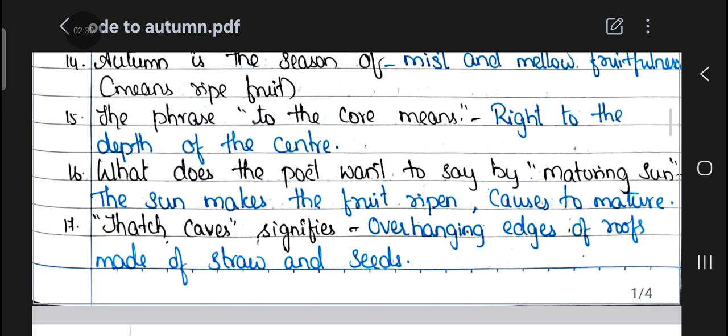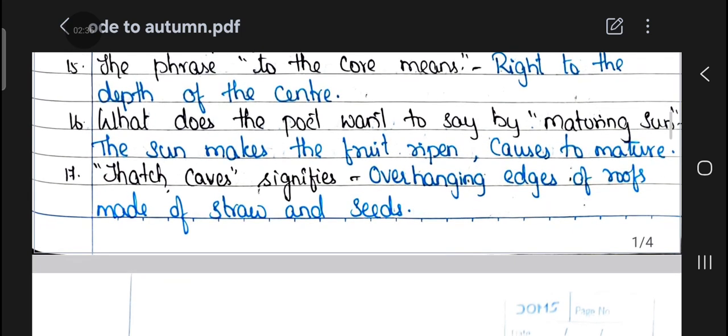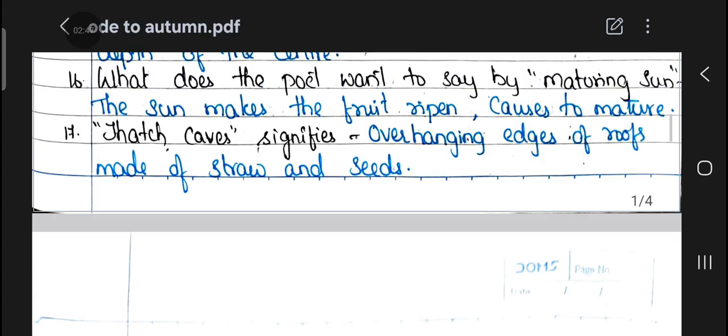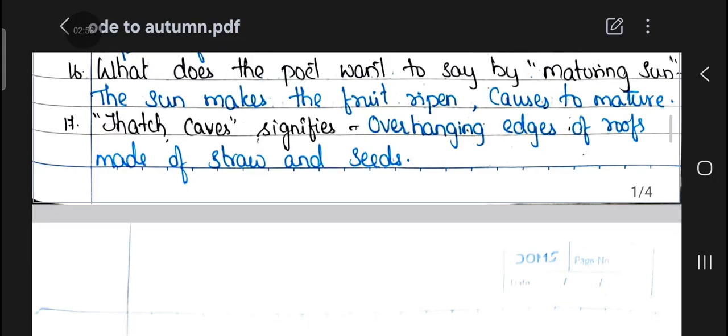15th question: the phrase 'to the core' means to the depth of the center. 16th: what does the poet want to say by 'maturing sun'? The sun makes the fruit ripen and causes it to mature. 17th question: thatch-eaves signifies overhanging edges of roofs made of straw and seeds.